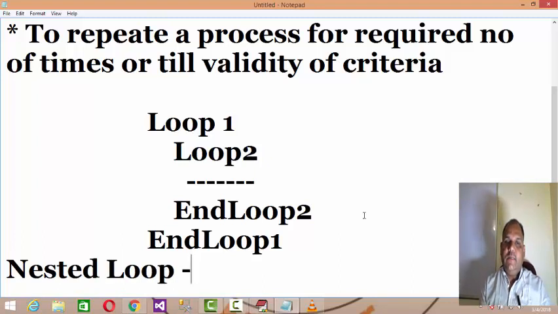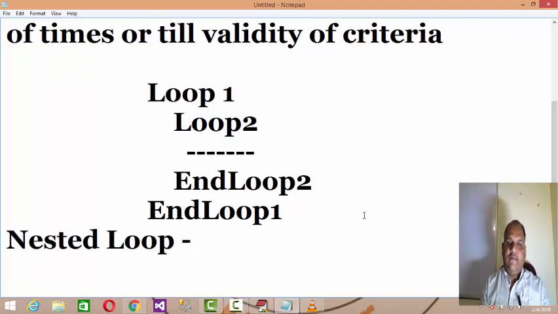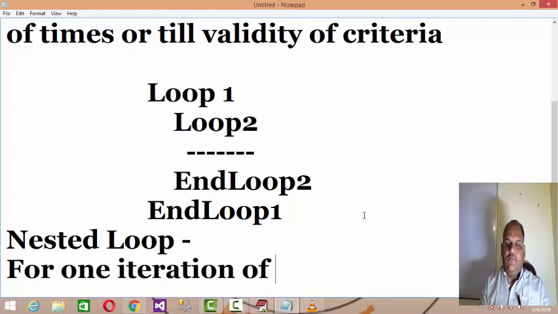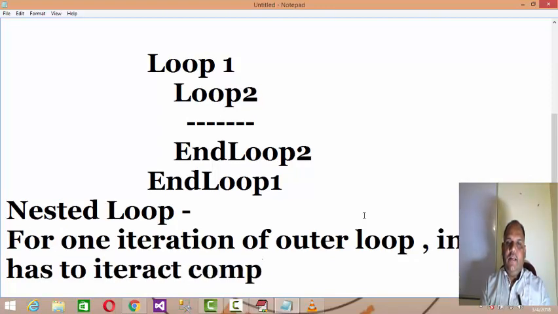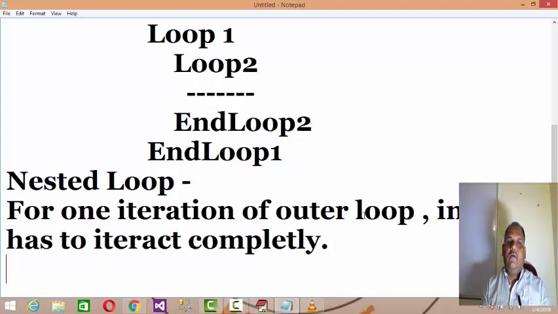And the principle of nested loop is that for one iteration of the outer loop, the inner loop has to iterate completely. What is the principle of nested loop?